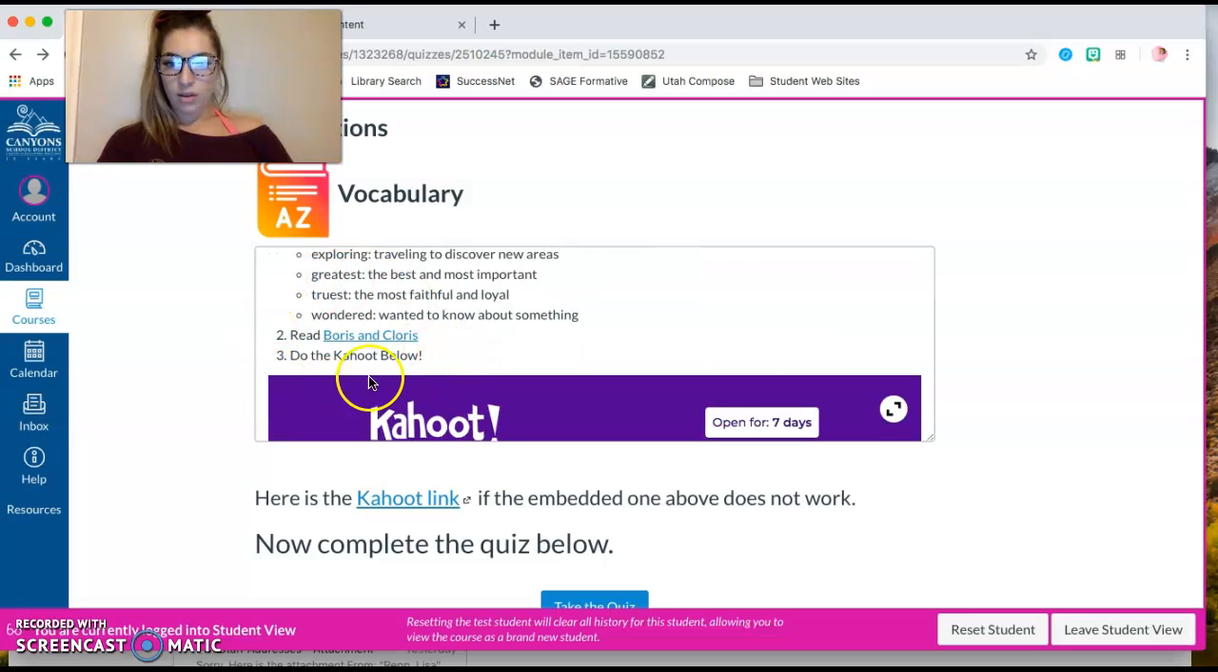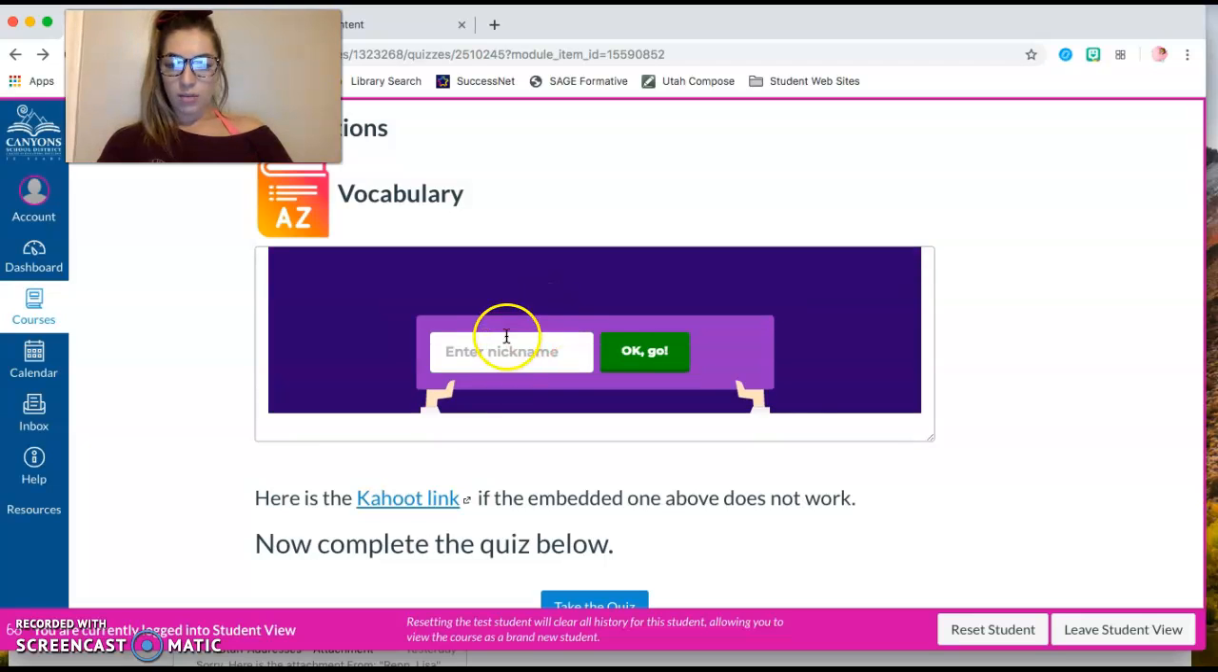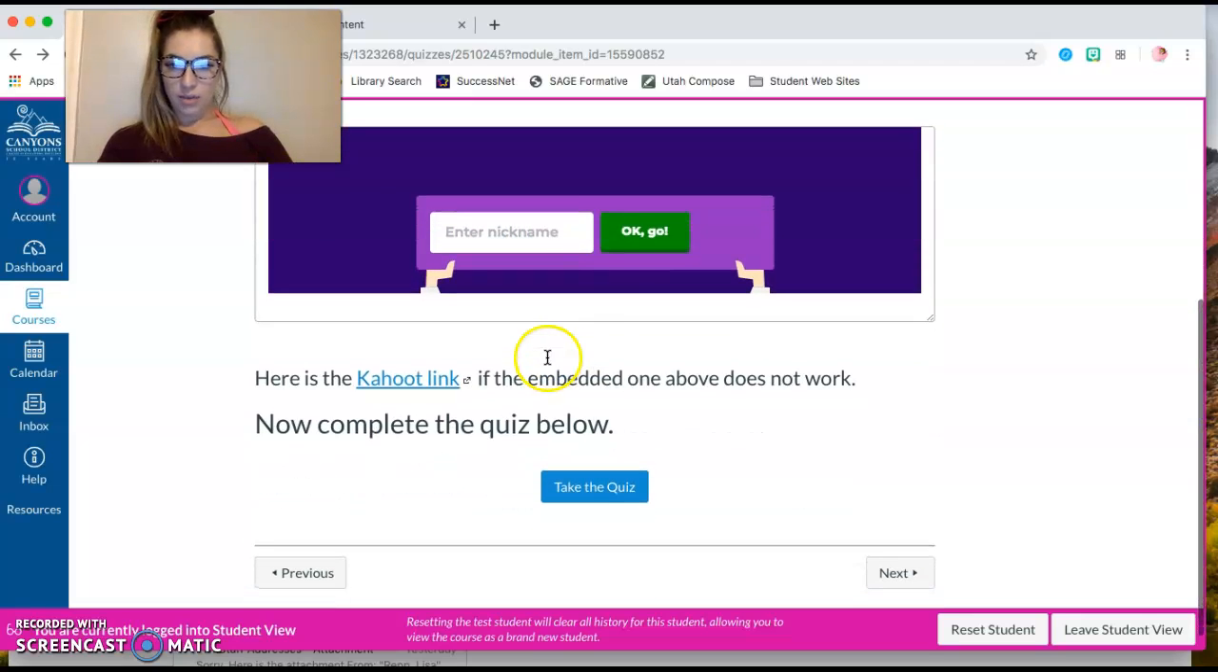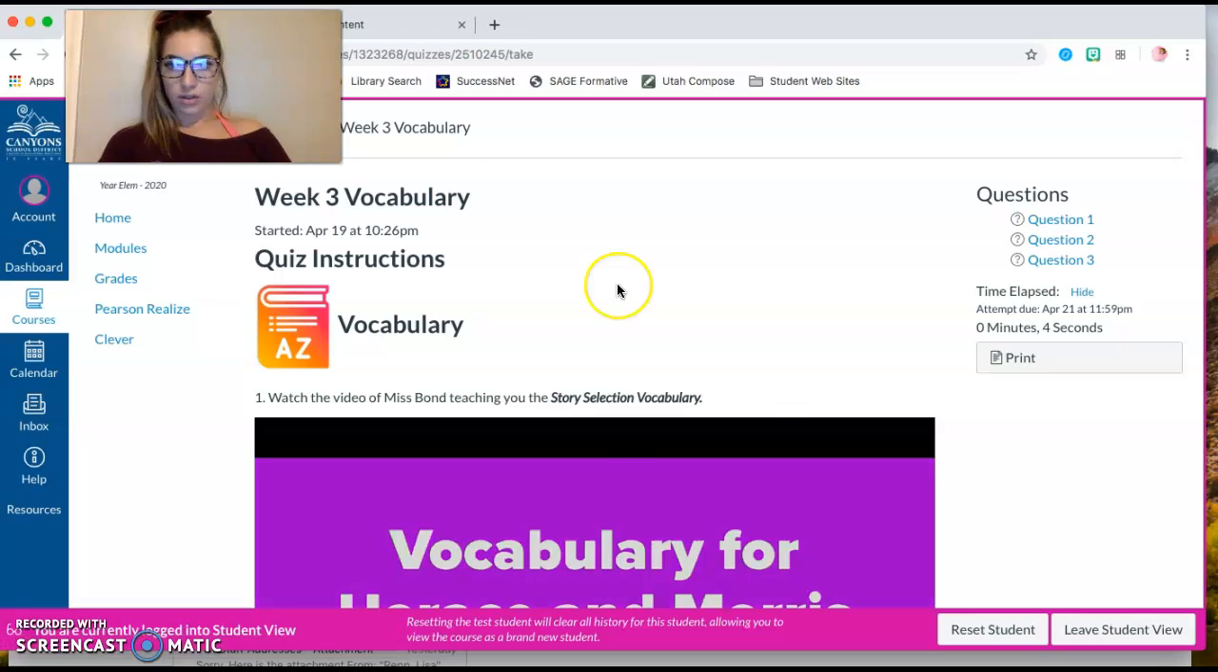We have the vocabulary, we read Boris and Cloris, and then you can do the Kahoot. Have them put their name or a nickname there. I did it a little differently than they did last time. And then this is the Kahoot link if the one above isn't working, and then they're going to complete the quiz. So remember, you can either select yes or no, and it'll still let you move on.